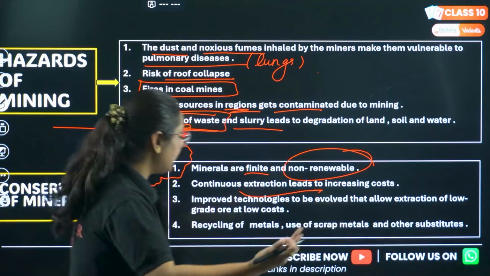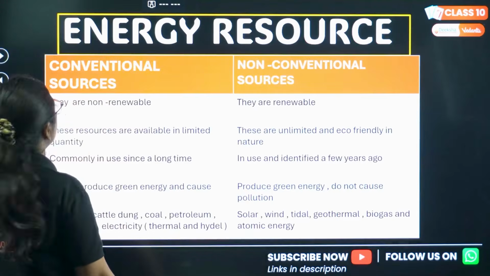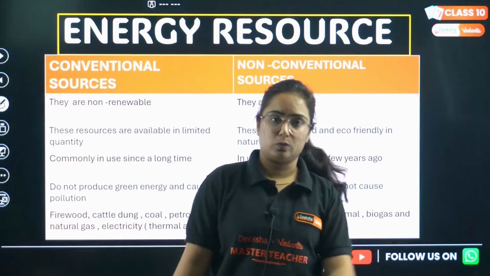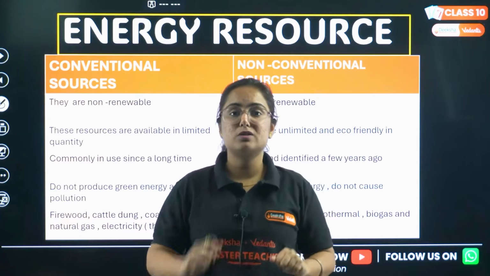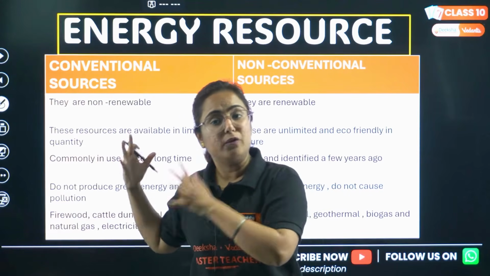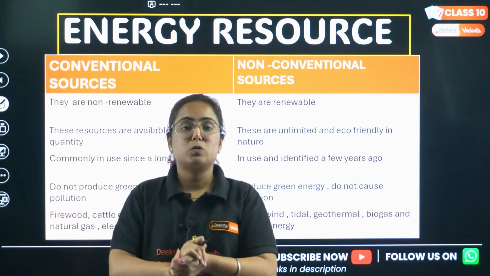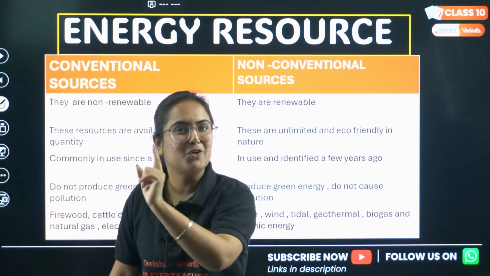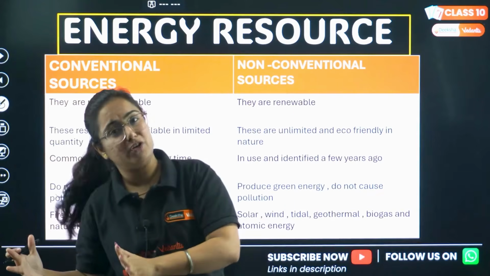How can we do that? Recycling can be used as a practice, and other than that, certain improved technologies can be used. Okay, so we have completed what? Metallic minerals, non-metallic minerals. Moving to the energy sources, there are two divisions of energy sources. A definite 5-marker question going to come in your exam: conventional sources and non-conventional sources.